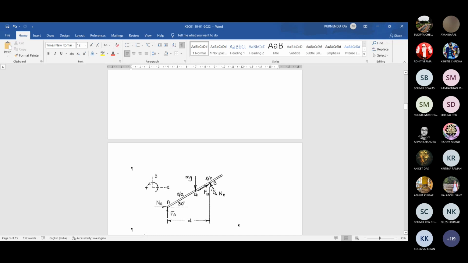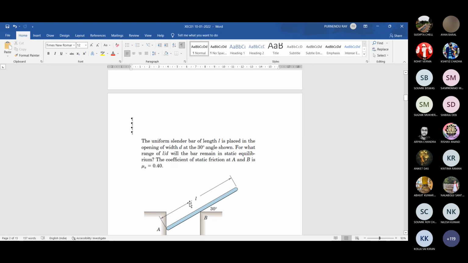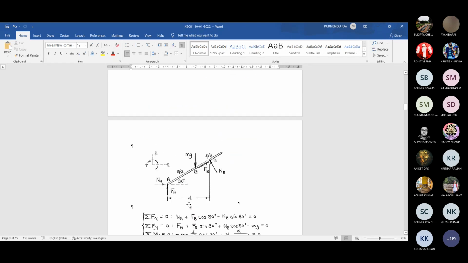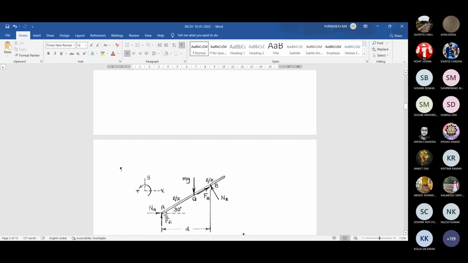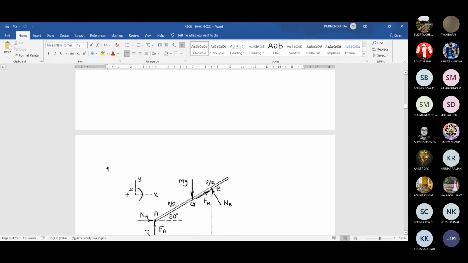If both the points are on the verge of impending motion, in that case, the net reaction force, the combination of these two, will be at an angle tan inverse 0.4, making that angle with this normal reaction. Similarly here also. So draw a line at an angle tan inverse 0.4 in this direction and draw an angle through this point. So you get that, and you can find the corresponding graphical part. But we go for this analytical solution.